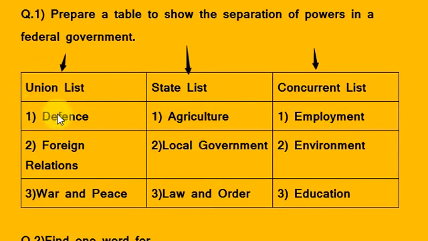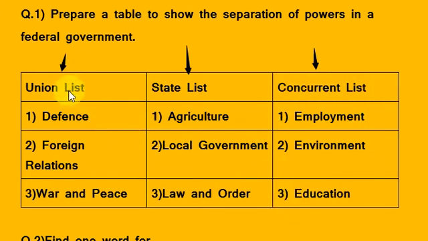Union list means on these subjects the union government can make laws. In the state list, the state government can make laws for these subjects, and in the concurrent list, both the union government and state government can make law for these subjects.